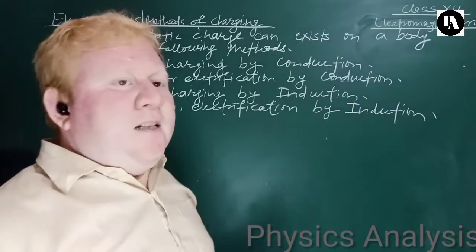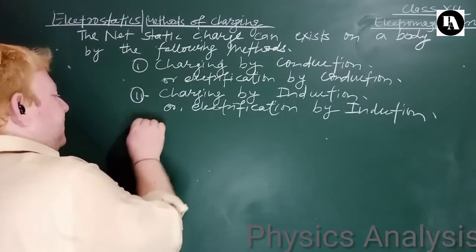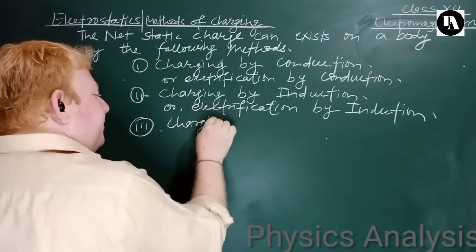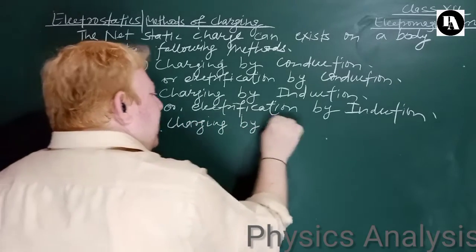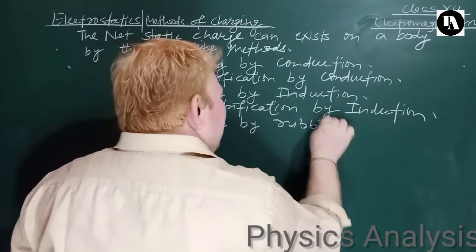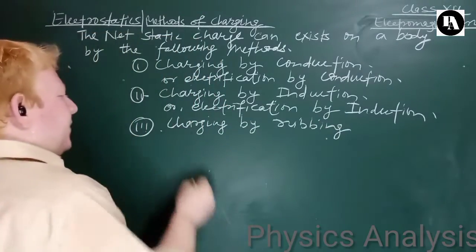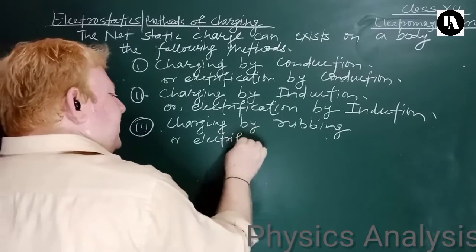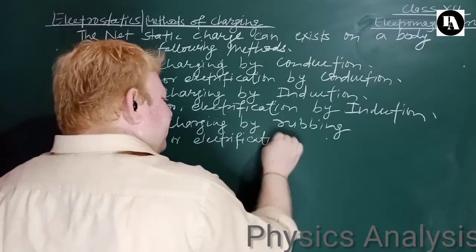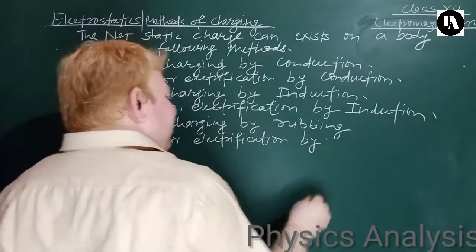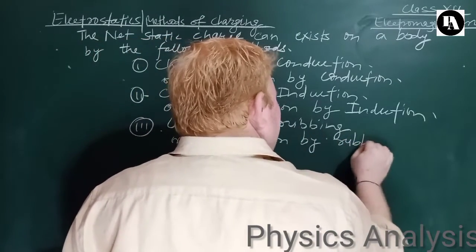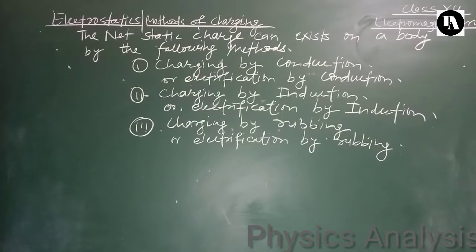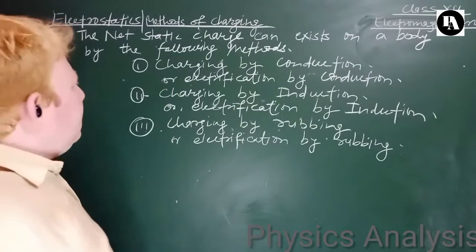Now the third one, charging by rubbing, which means friction, or you may call it electrification by friction or rubbing. So these are the methods. Now study them one by one. Clear?